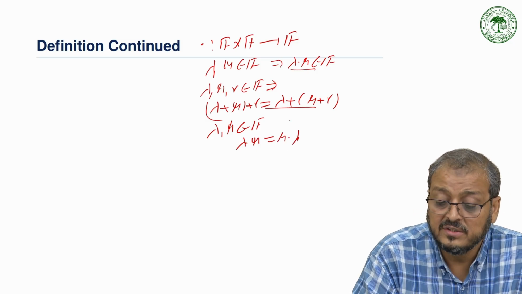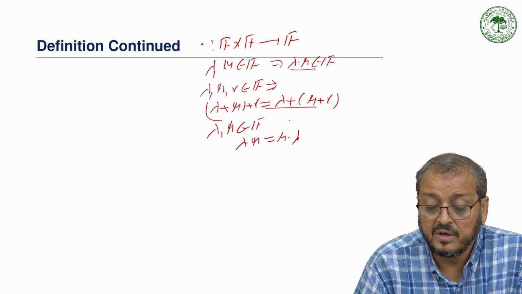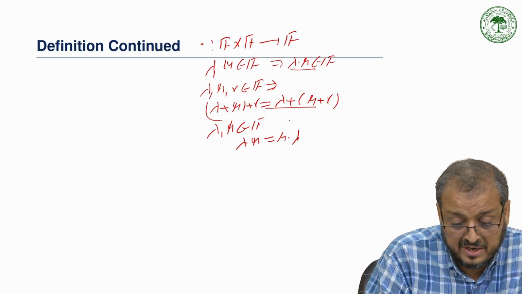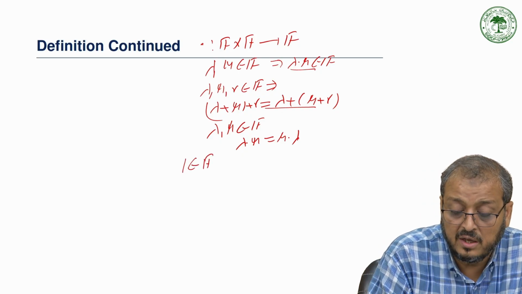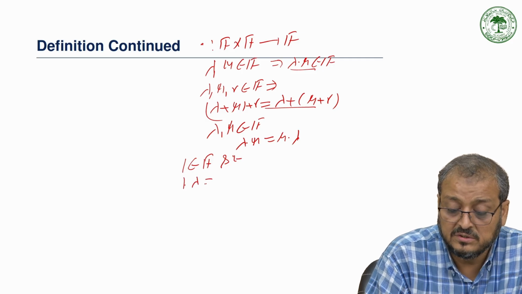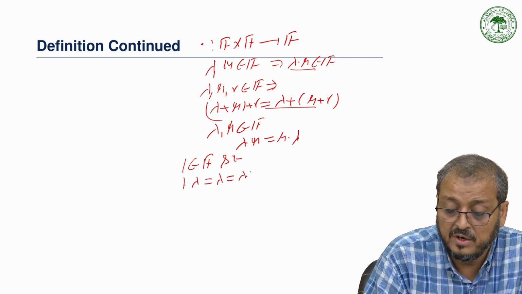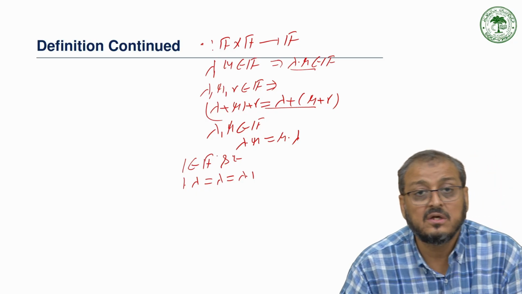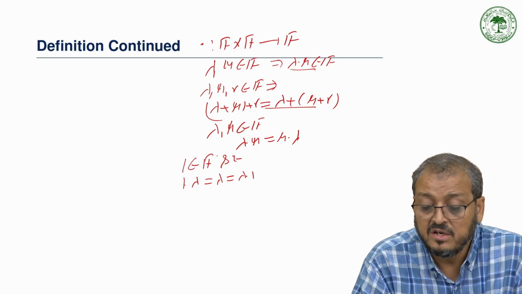There also exists a 1 belonging to F such that 1 into lambda is equal to lambda into 1, and 1 is called the multiplicative identity.